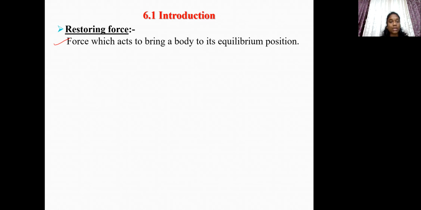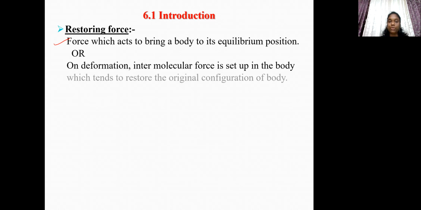Restoring force is also defined as, on deformation, the intermolecular forces set up in the body, which tend to restore the original configuration of the body. Such a force is called restoring force.